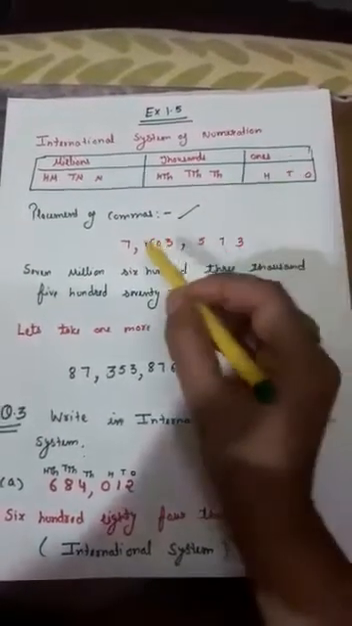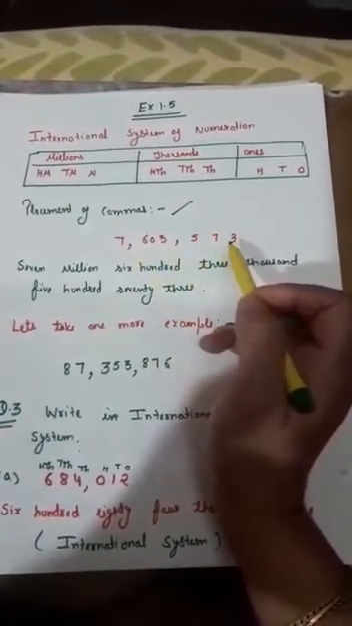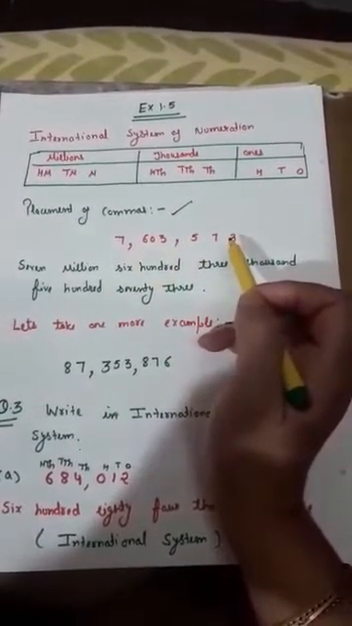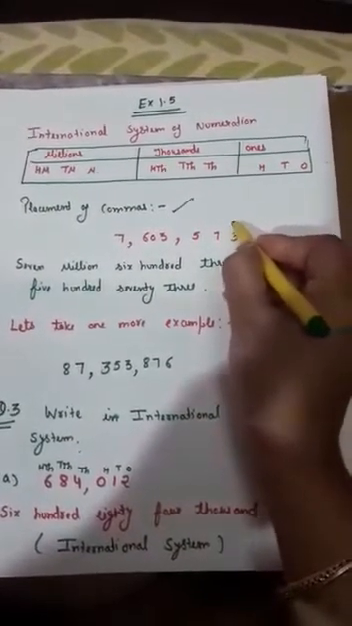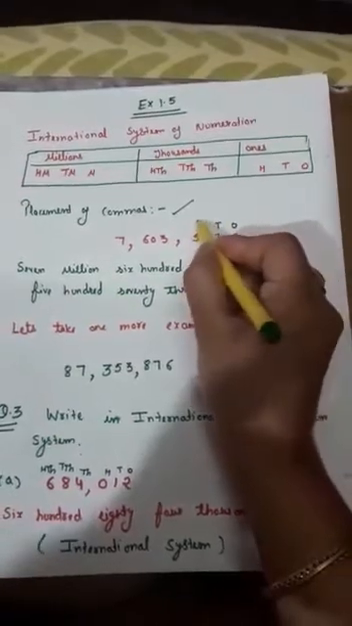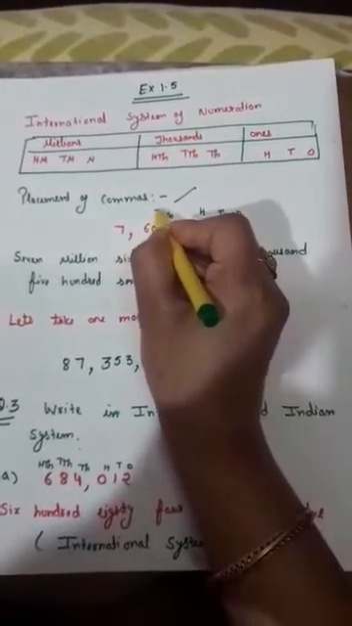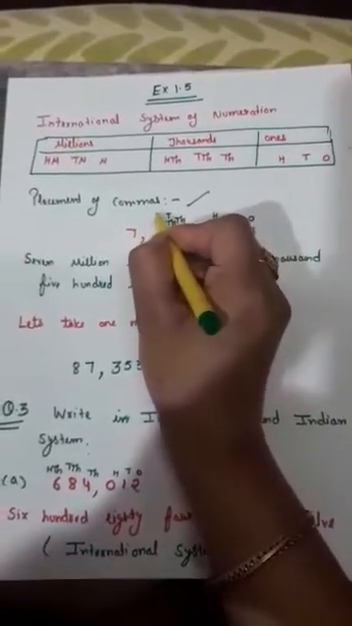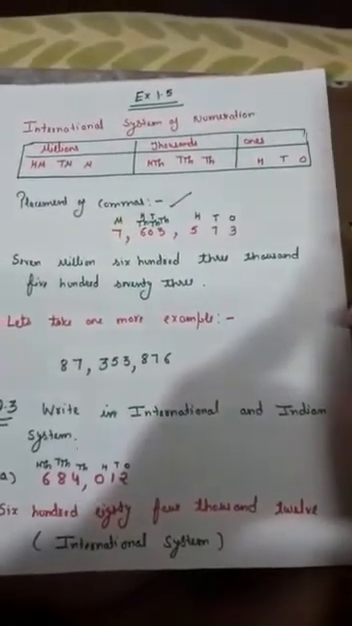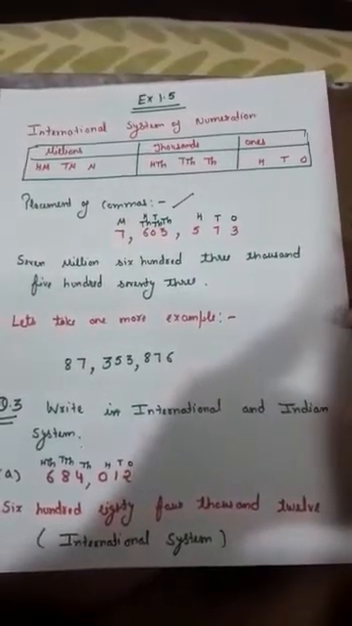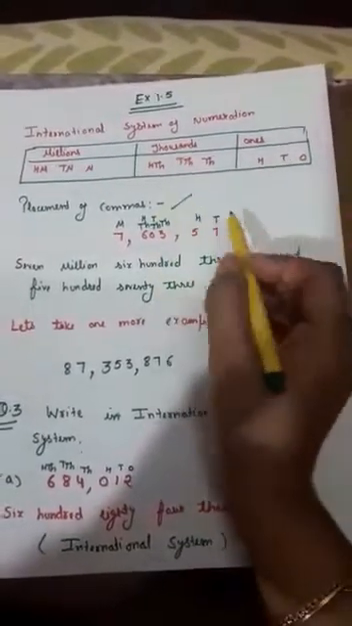Clear? So if we take the example of this number, 7603573, and we have to put the commas at the proper places. We know that this is the ones place, this is tens, this is hundreds, this is thousands, this is 10,000s, this is 100,000s, and this is your million. And I had told you that after the completion of each and every period we put the commas.